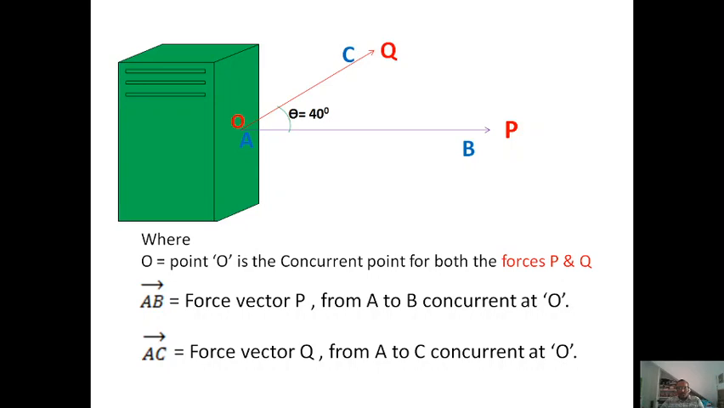From this figure we observe that there are two vectors, that means two forces. AB bar represents the force vector P, the force starting from point A towards B, concurrent at O. The second vector AC, the force Q, also originates from the concurrent point O and travels towards point C. Now we apply the parallelogram law for this force system on the object.